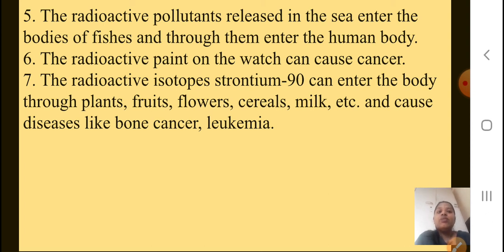Radioactive isotopes like strontium-90 can enter your body through plants and fruits. The pesticides and fungicides that are spread may contain this strontium-90. If they enter your body through any source, whether plants, fruits, flowers, cereals or milk, they can cause diseases like bone cancer and leukemia. I hope you have understood the hazards of these radioactive elements.